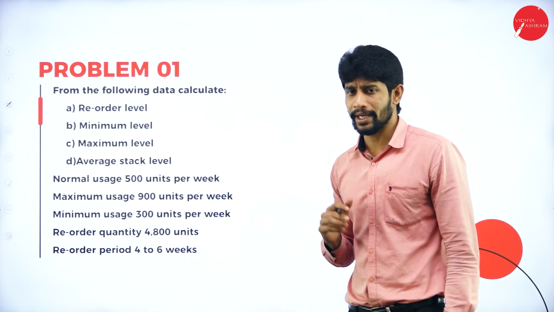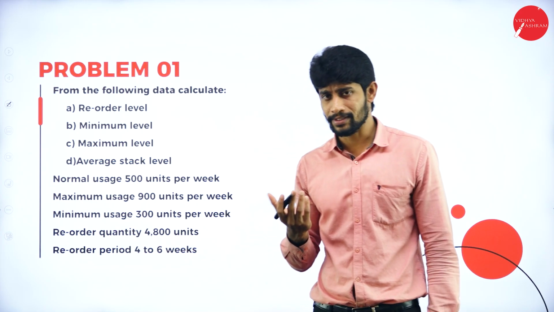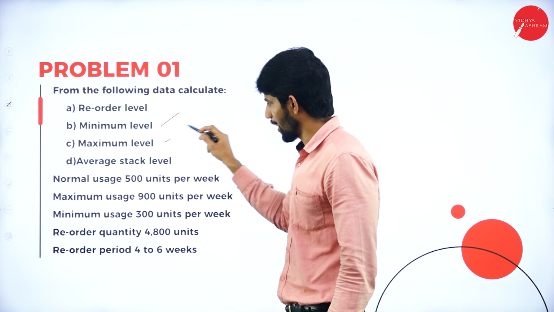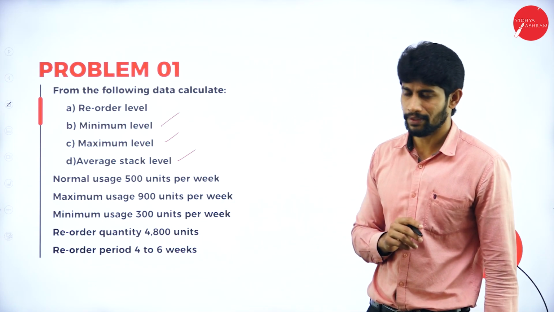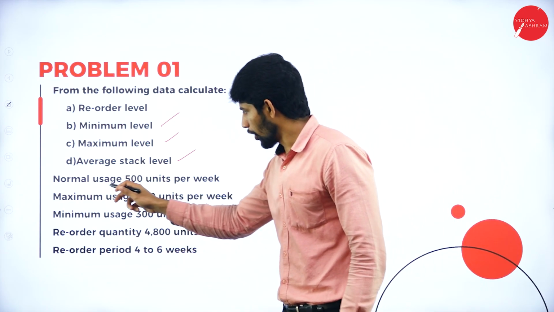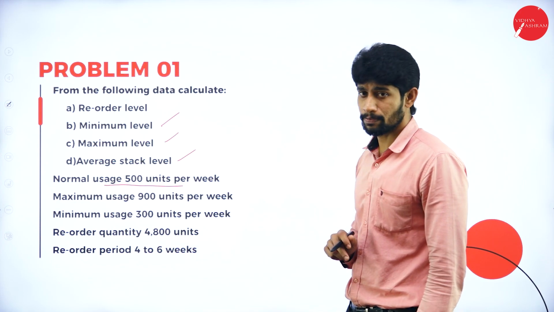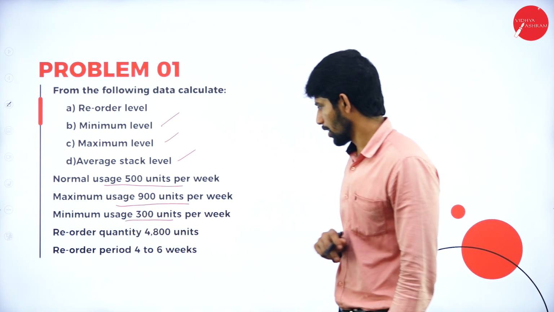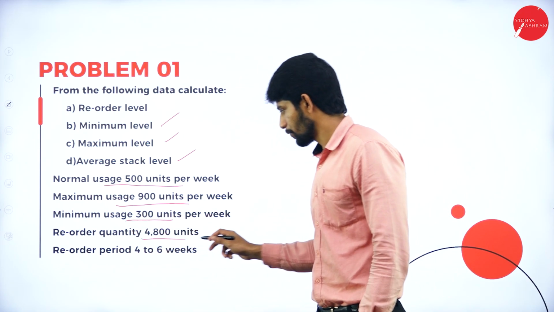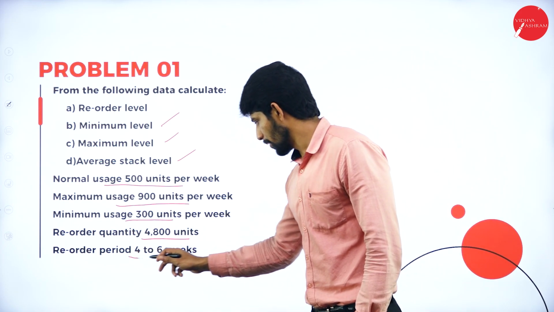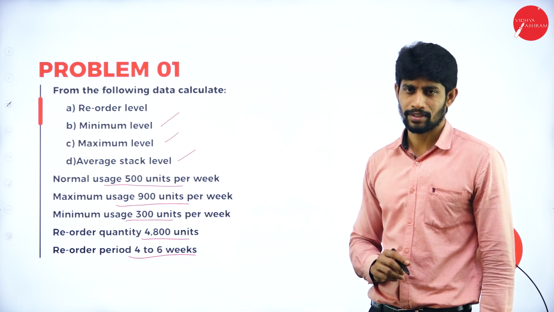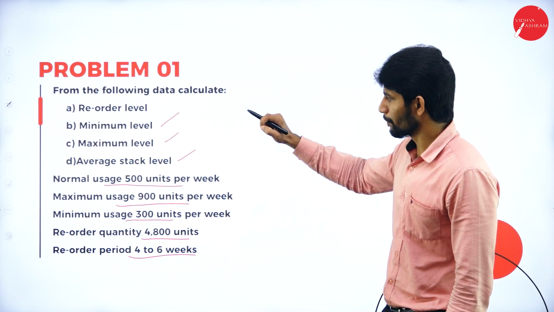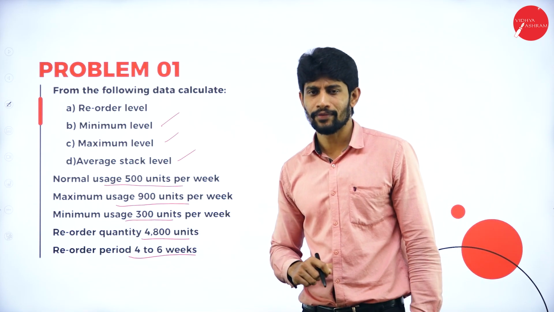So problem number 1, based on computation of different levels. From the following data, calculate reorder level, minimum level, maximum level and average stock level. So the available information: normal usage 500 units per week, maximum usage 900 units, minimum usage 300 units, reorder quantity 4800 and reorder period 4 to 6 weeks. So this is the information given. By using this information, you are supposed to compute reorder level, minimum level, maximum level and average stock level.